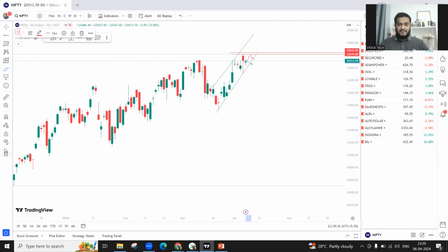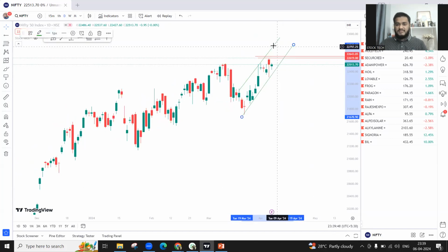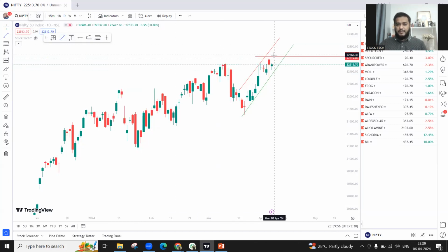But if Nifty opens above 22,640 levels, then you can go long, considering this as your point of resistance, and expect a minimum target of 22,800 in the coming days, in 1 or 2 days, that is Monday and Tuesday, if Nifty opens with a big gap up above this resistance level.